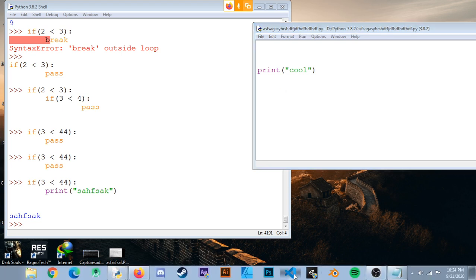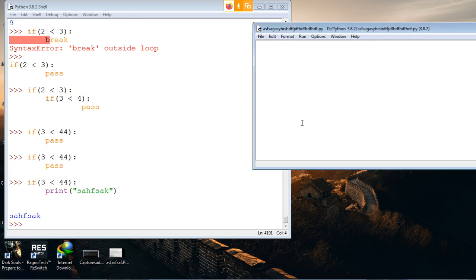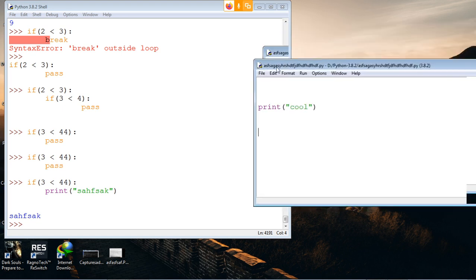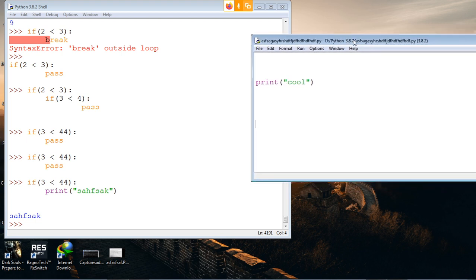See, I mainly use Visual Studio Code. Even in Visual Studio Code, it's there. This is the most basic IDE for you, Python's own IDE. It has just the basic features. In other IDEs, you have lots of new features.